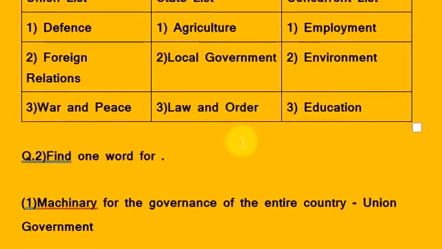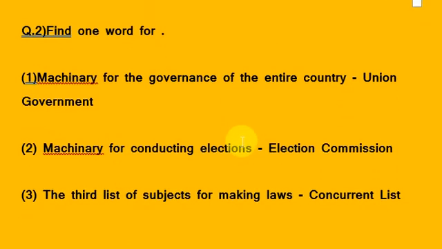Then see the next question, find one word for. Question number 1 is machinery for the governance of the entire country. The machinery for the governance of the entire country is called union government. It makes law for the entire country. Machinery for conducting elections is called election commission. And the third list of subjects for making laws is the concurrent list. First list is union list, second list is state list, and third list is concurrent list.